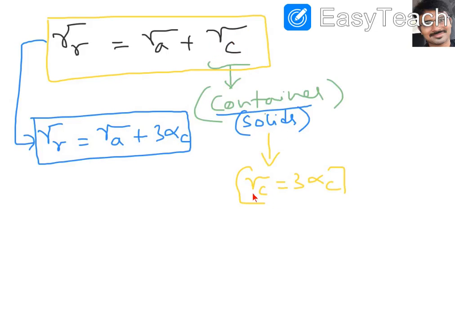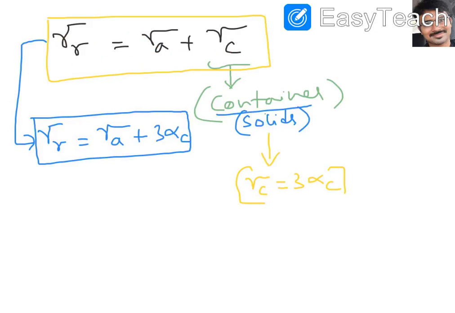In solids we know that gamma equals 3 alpha. So gamma C is equal to 3 alpha C. So gamma R equals gamma A plus 3 alpha C. This is the relation between gamma R and gamma A. I hope you are clear with the relations between gamma R and gamma A. These are the real expansion coefficient and apparent expansion coefficient of liquids, connected by gamma R equals gamma A plus gamma C.